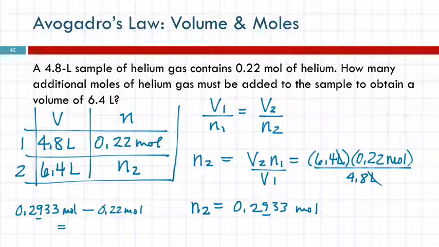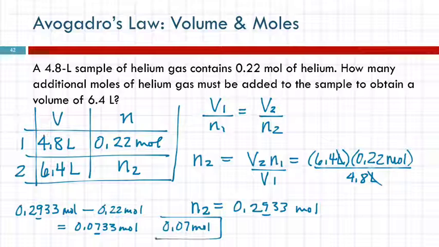And so that difference is 0.0733 moles. That's how much has to be added. This is a subtracting problem, so in terms of significant figures, 2 decimal places, 2 decimal places, 2 decimal places in the answer. So the answer to the question is 0.07 moles. If this was a Mastering Chemistry problem and you stuck this in, it would say, nope, try again. Any questions?